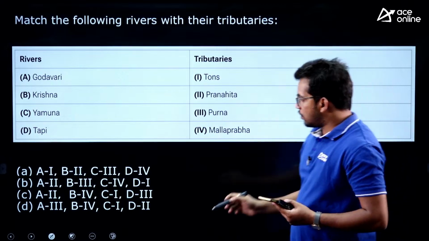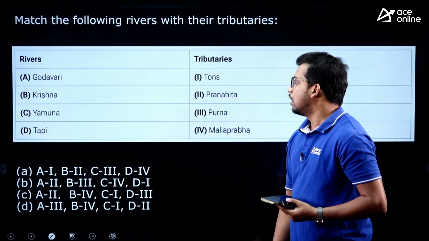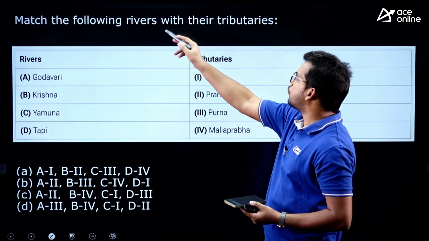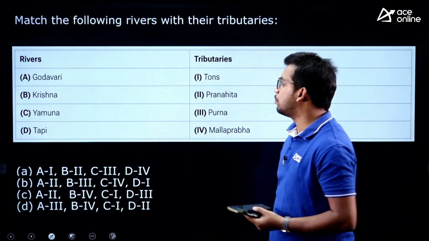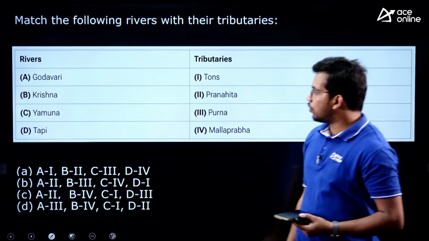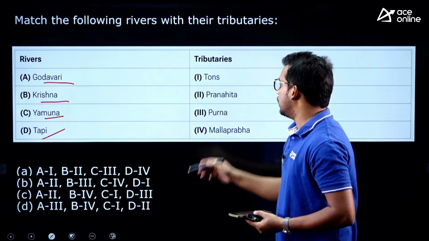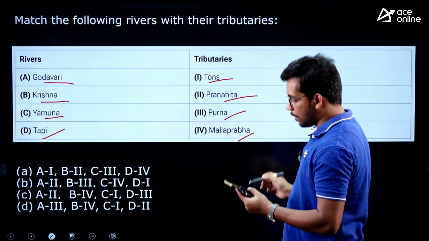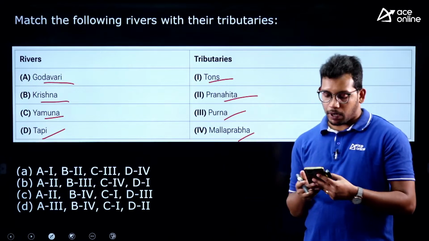Next question, again rivers itself. Let us see who will match up this correct. Okay, I won't explain you anything. It is a factual thing, right? So match the following rivers with their tributaries. Tributary means a river that is joining to the main river. So they have given Godavari, Krishna, Yamuna, Tapati or Tapi, and tributaries are Tons, Pranahita, Purna and Malaprabha. So take time for 30 seconds and try to match up.